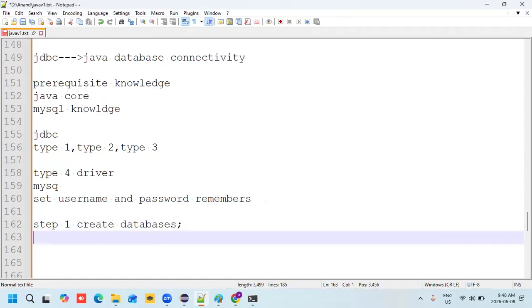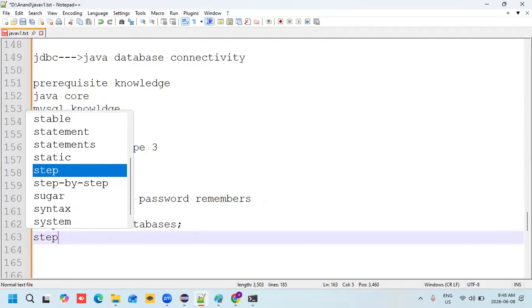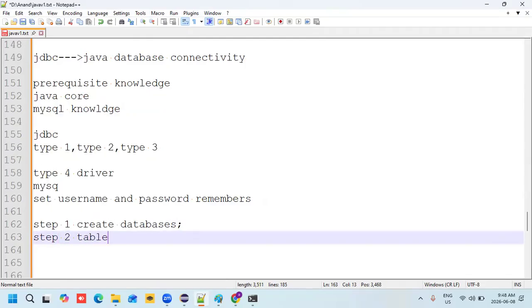Once you enter the password, you need to see further data. This is the root. The root thing is, you create a database. Once you create the database, inside the database you need to create the tables. What is the second step? You need to create the tables.